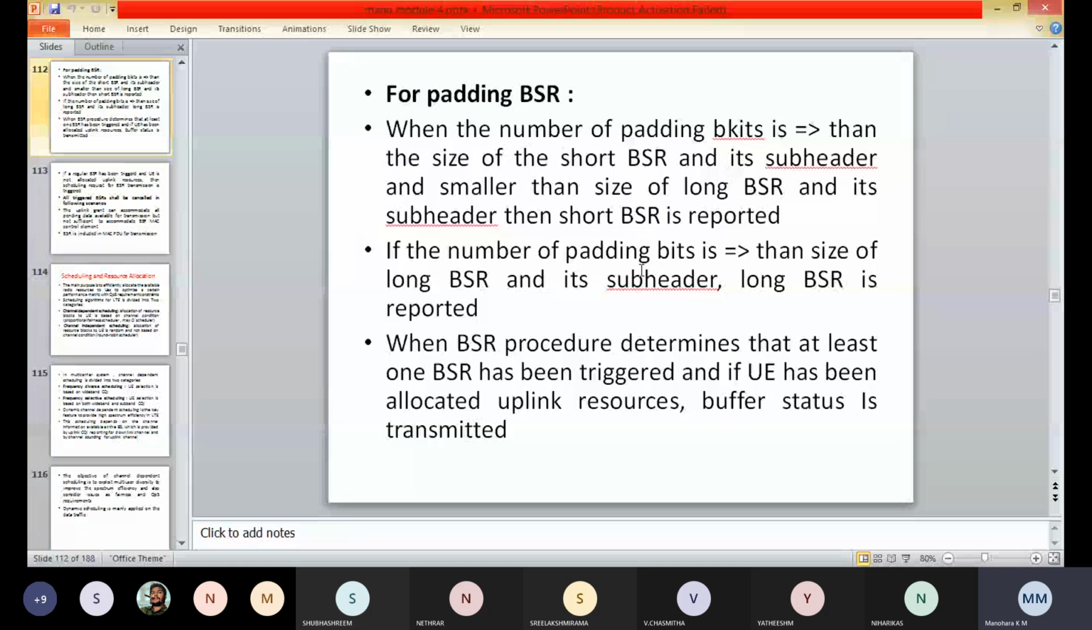So here the MAC PDU shall contain at most one MAC BSR control element, even when multiple events are triggered. In this case, the regular BSR and the periodic BSR shall have precedence over the padding BSR.